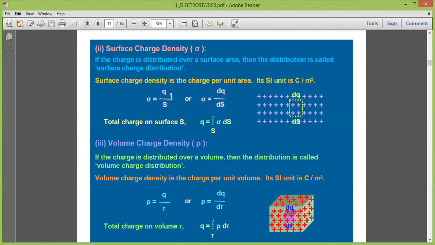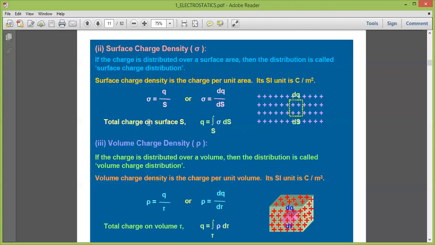So sigma is equal to Q divided by S, that is, the total charge on the area divided by the surface area. Or if we consider a small test area ds with charge dq, then sigma is equal to dq divided by ds.